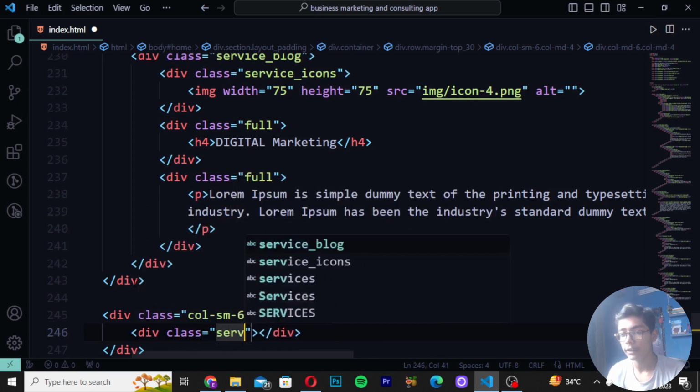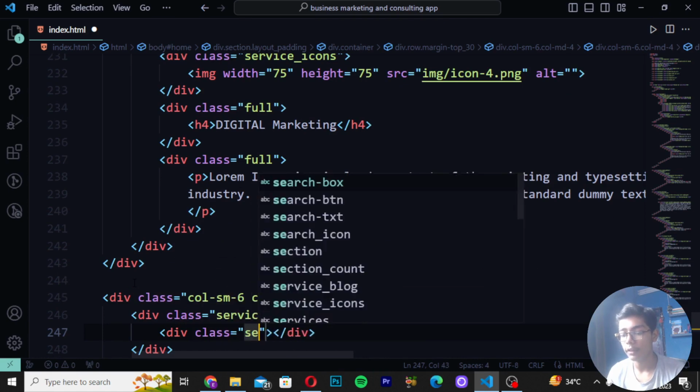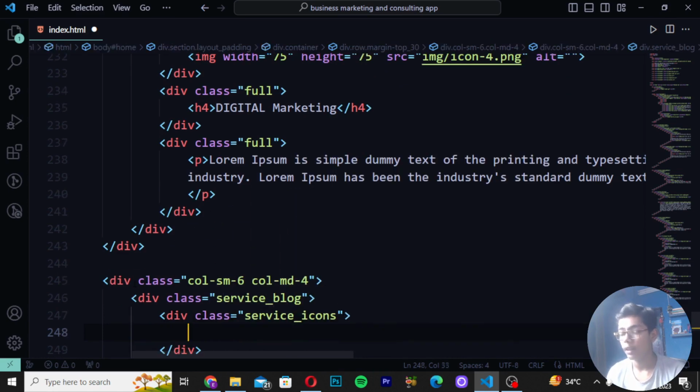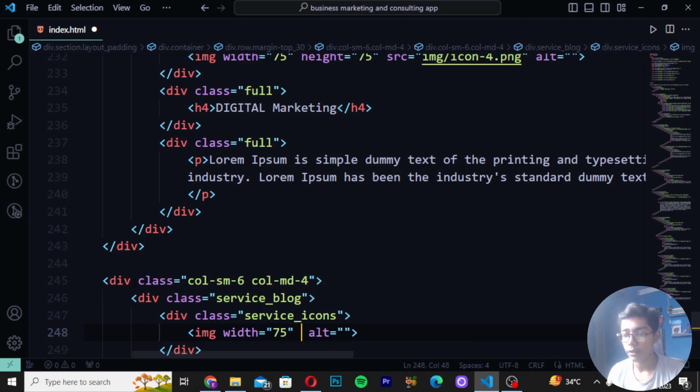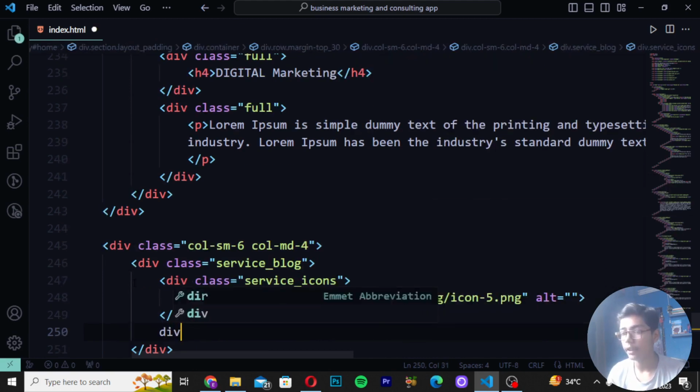Write div class service_block. Then write service_icon. Here I will write an image, and then write width 75, and also height 75. Write source image slash icon5. Then save this file, and then write div class full.